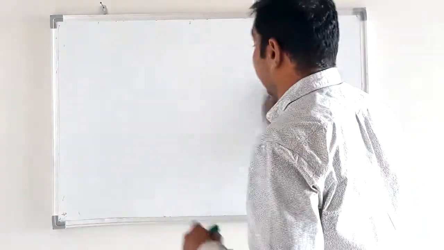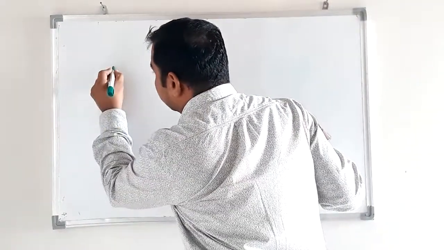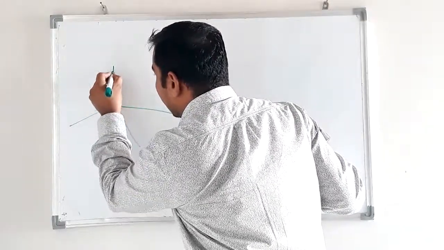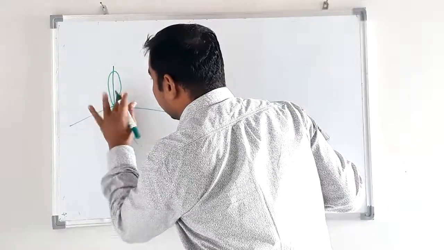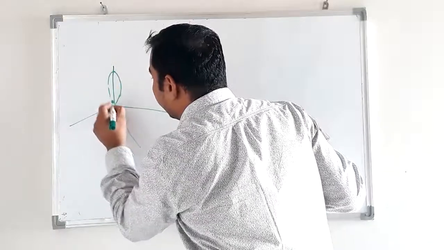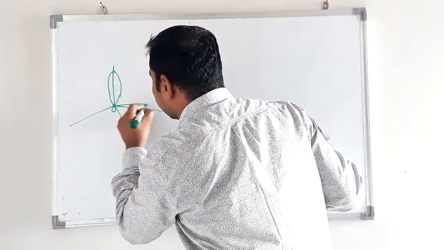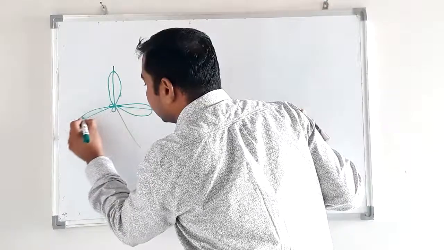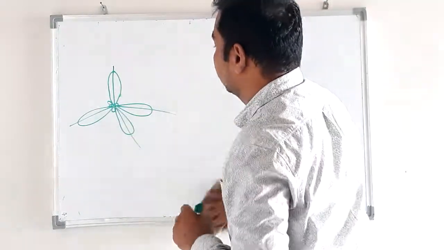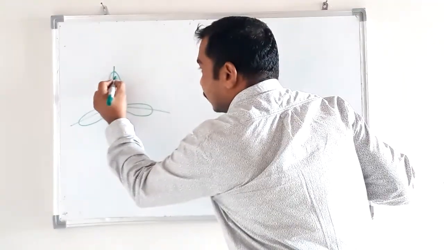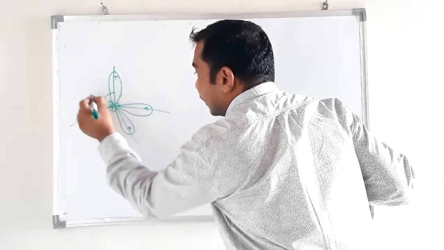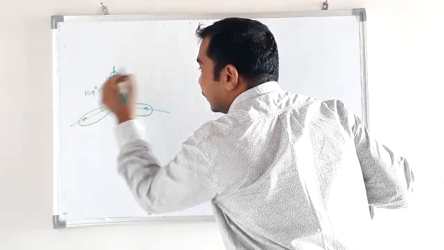See, these are the 4 hybrid orbitals. Why? They are hybrid orbitals, therefore they are called hybrid orbitals. One, 2, 3, 4, bond angle 109 degree 28 minute.